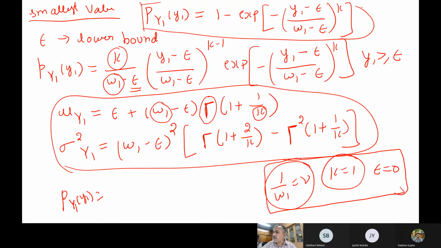What type of distribution will you get in this expression if you substitute epsilon 0, 1 by omega 1 as some nu, and k as 1? Substitute and tell me. K is 1, epsilon is 0, and 1 by omega 1. Omega 1 anyway is a parameter, a constant. If I write this as some nu, what distribution will you get?